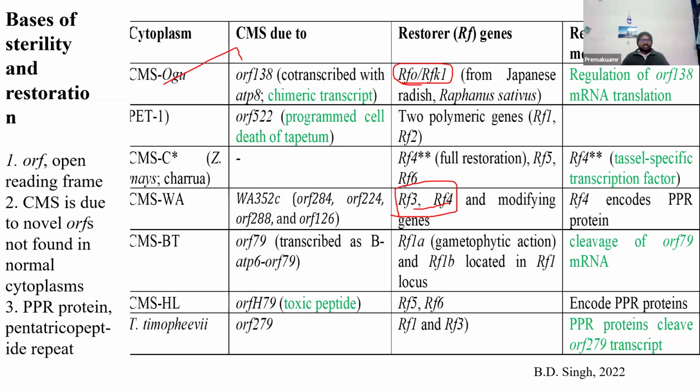I just said R genes directly, but I did not remember exactly Rf3 and Rf4. That's very important while writing examples, especially in some crops. You remember all these examples present in the book. This is what I wanted to discuss about male sterility.